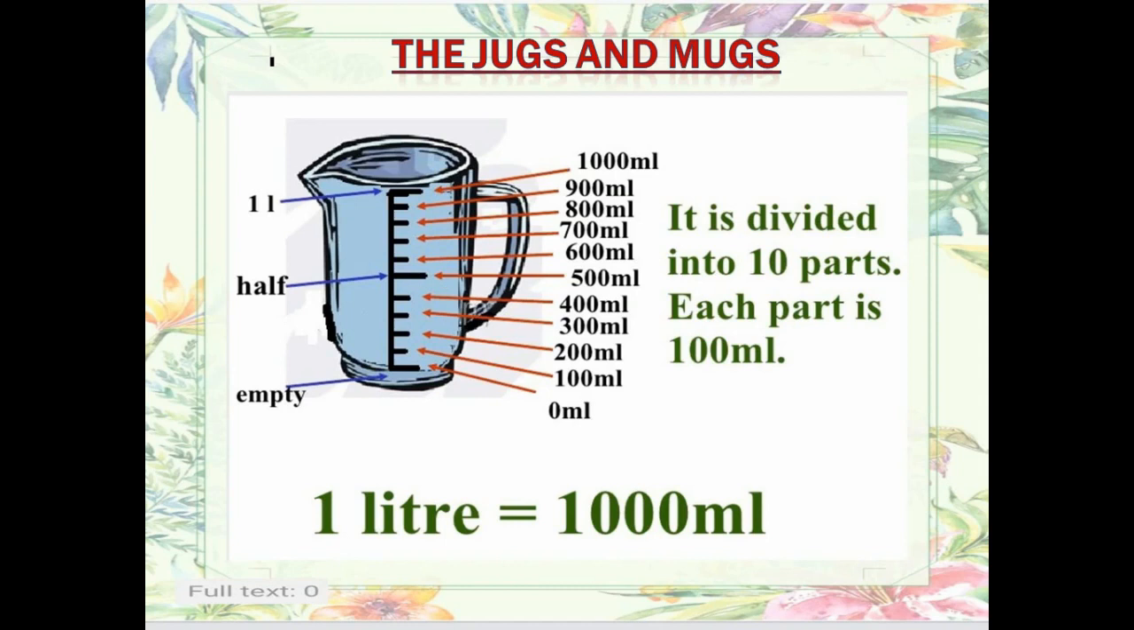Then it is divided into 10 divisions. Let us see. 100 ml, 200 ml, 300 ml, 400 ml and 500 ml. When it is 500 ml, that means the jug is half filled. And then so on, 600 ml, 700 ml, 800 ml, 900 milliliter, and then 1000 milliliter. And when it reaches 1000 milliliter, then it shows 1 liter. That is, 1 liter is equal to how much? 1000 milliliter.